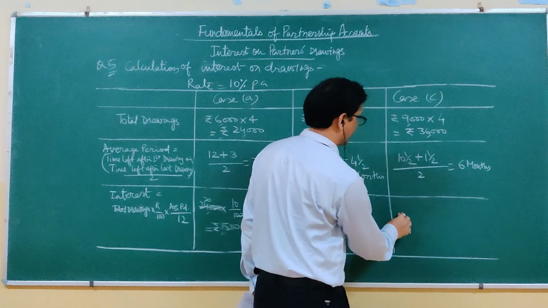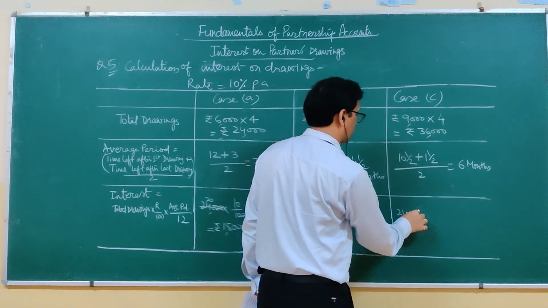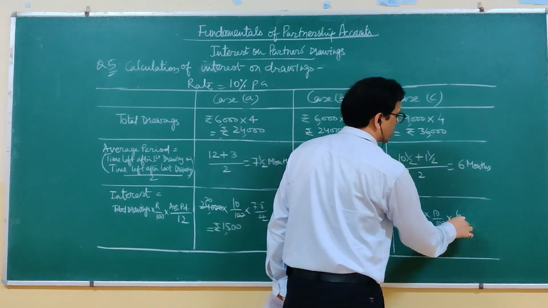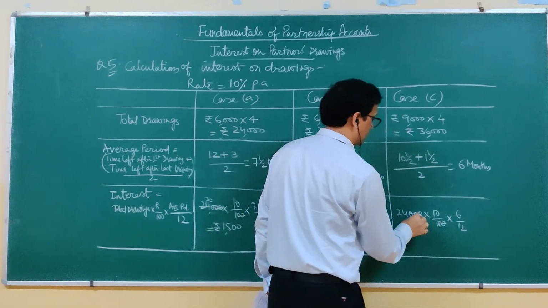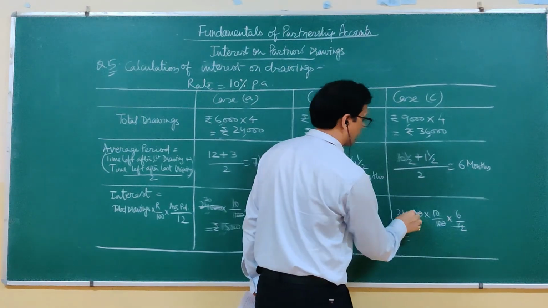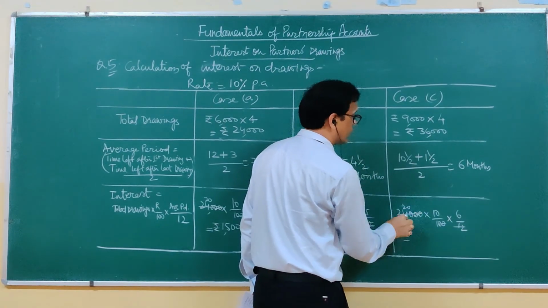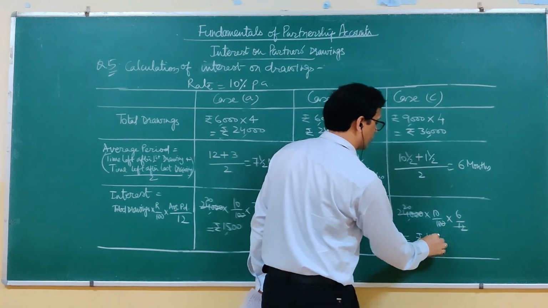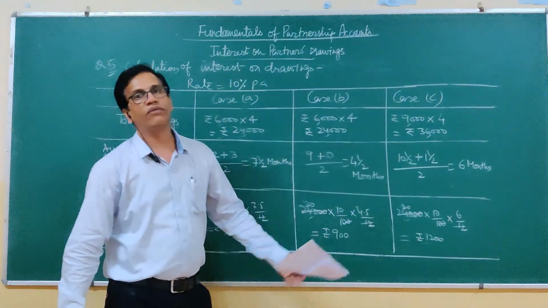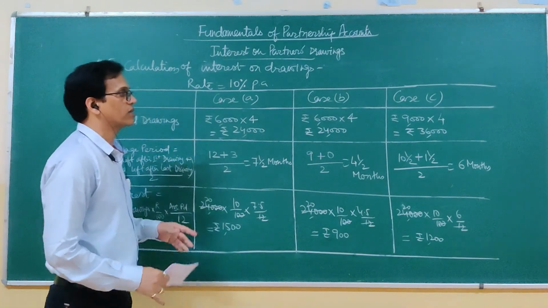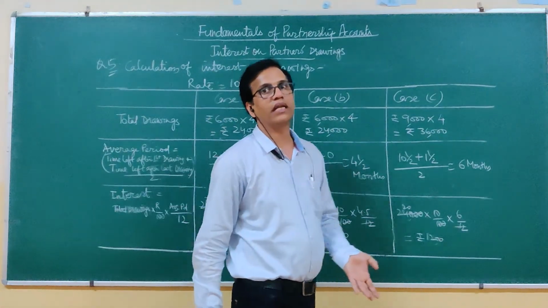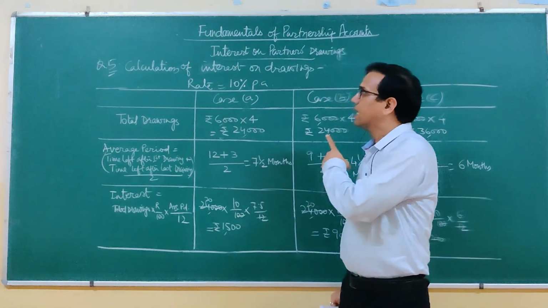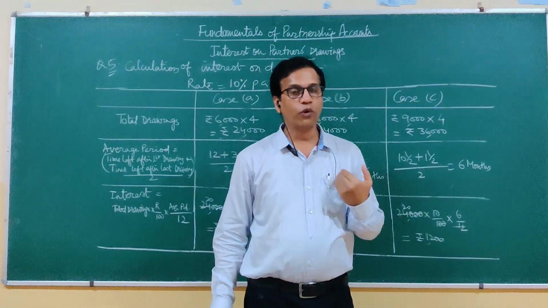And here in this case, amount 24,000 into 10 by 100 into 6 by 12. It is 2,400, so 6 by 12, 1,200 rupees. This way we will calculate interest in case drawings are made quarterly, either in the beginning or in the end or in the middle of each quarter. It was for a year of 12 months, for the full year.